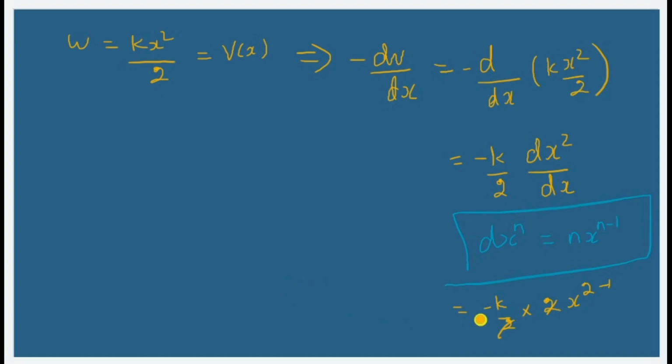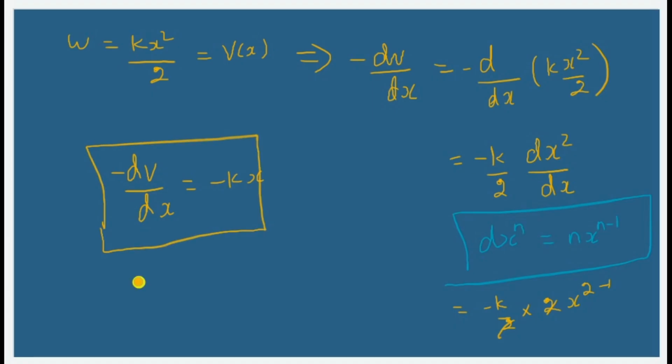So what is the rate of change of potential I'm going to have is nothing but minus kx, or we can write that as dV by dx is equal to kx, right? So the rate of change of potential energy will be given by the restoring force associated with the object.